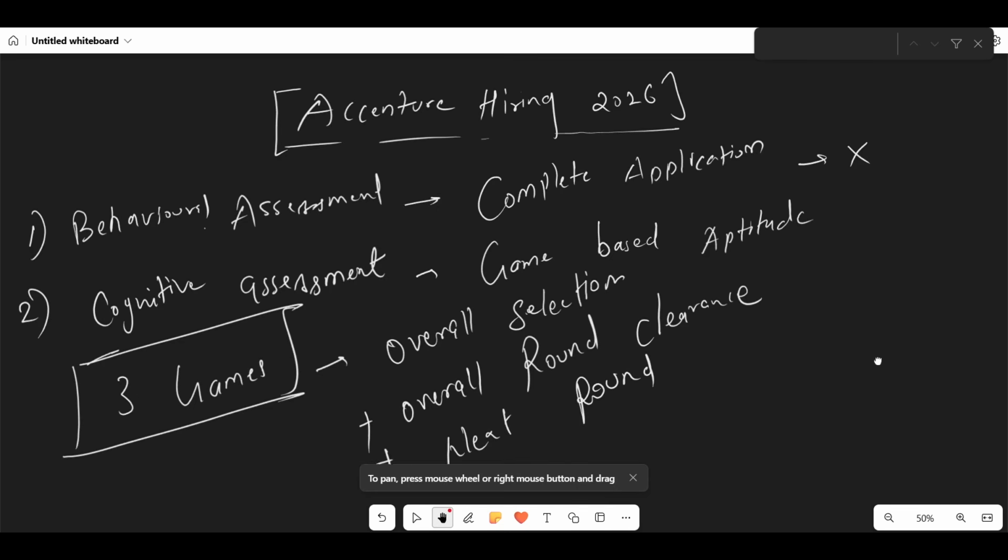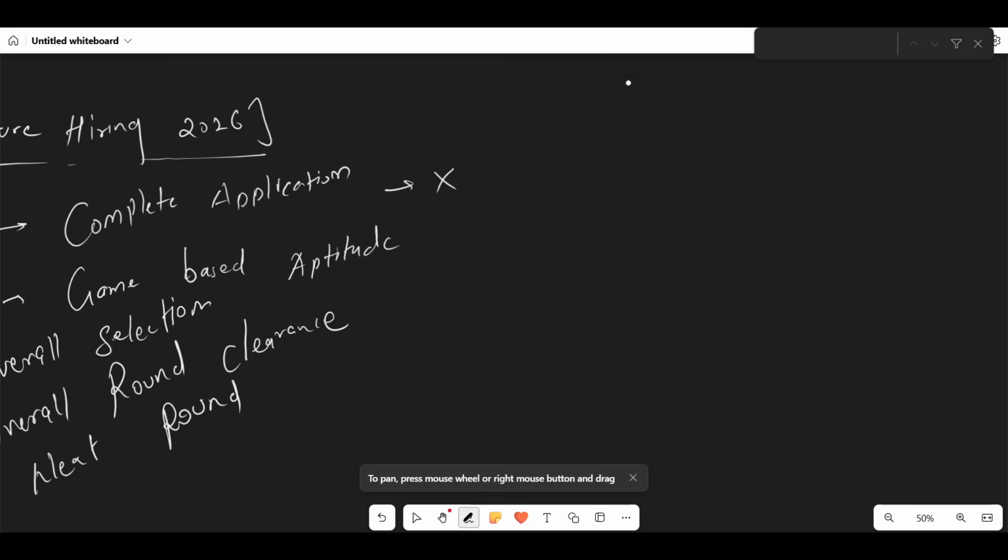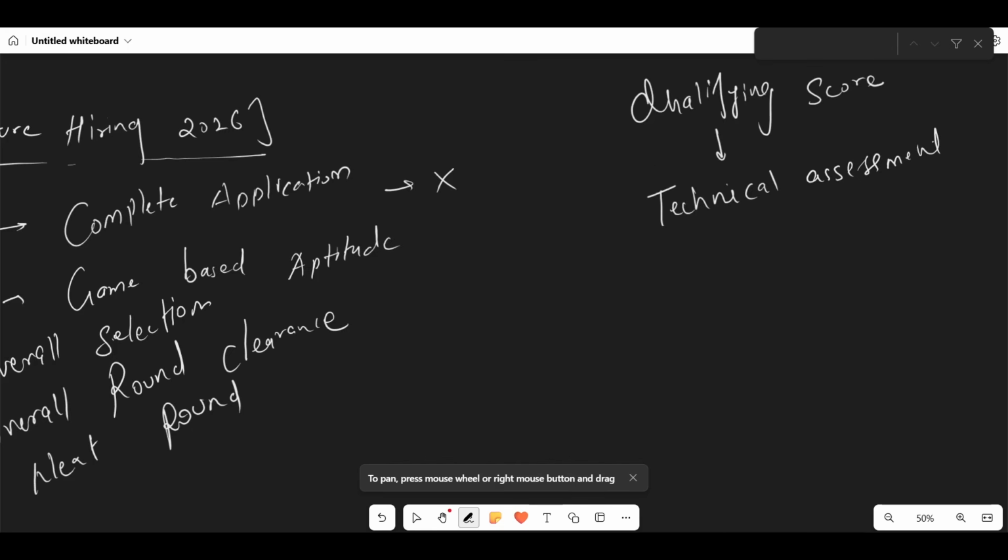When you give the game based assessment, suppose there is a qualifying score. What is this qualifying score? If you clear this qualifying score, you will move to the next round, which is the technical assessment. Otherwise you will get rejected immediately.